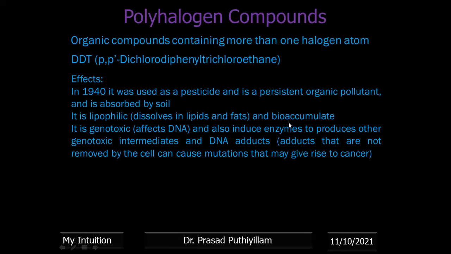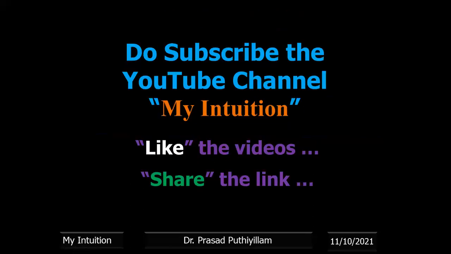Its concentration keeps on increasing. If it is available in the soil or in the plants or fruits, it will accumulate in our human body. It is genotoxic. It affects the gene, DNA. It induces enzymes to produce other genotoxic intermediates and DNA attacks. That means it modifies the cells, mutation takes place, and it even causes cancer. Therefore, the use of DDT was stopped well early, and even now the presence of DDT is found in many human fat as well as lipids.